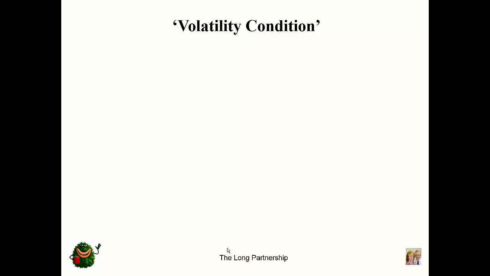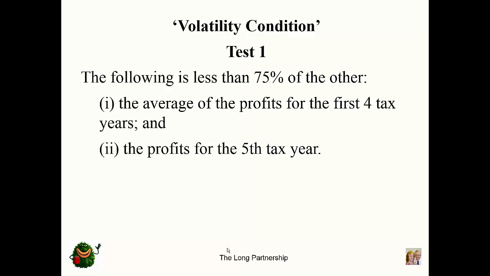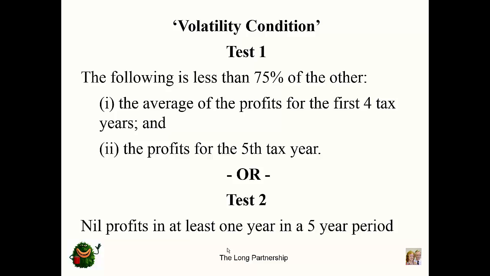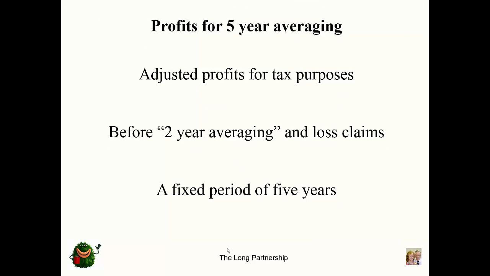There are 2 tests and you only have to pass one. In the first, you compare the average profits of the last 4 years with the profits in the 5th year. And if one of these figures is less than 75% of the other, you average. In the second test, if you have nil profits in any of the 5 years, you qualify for averaging. Bear in mind that this nil profit could be the result of capital expenditure and a large claim for capital allowances. In this 5-year calculation, the profits used are the adjusted profits for tax purposes before consideration of any previous 2-year averaging or any loss claims.